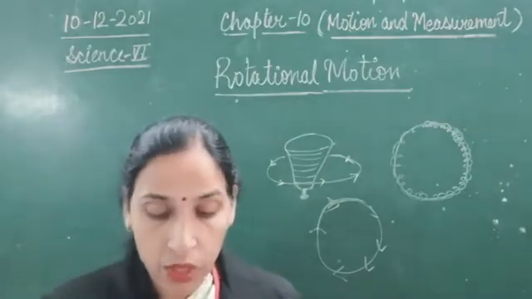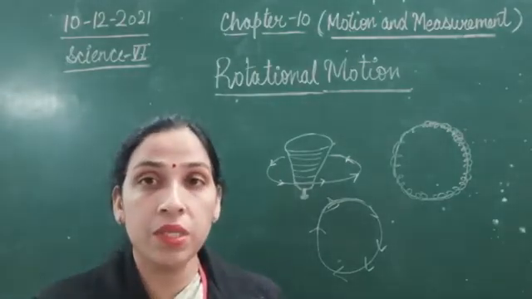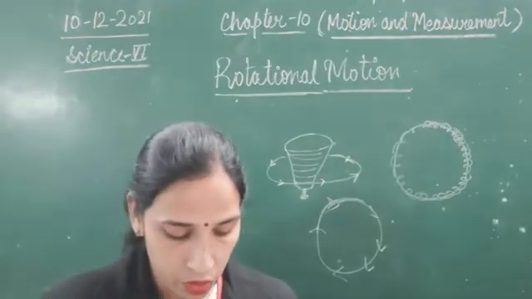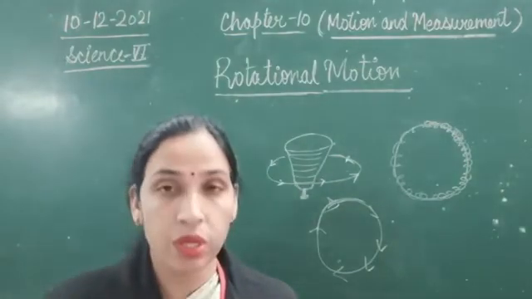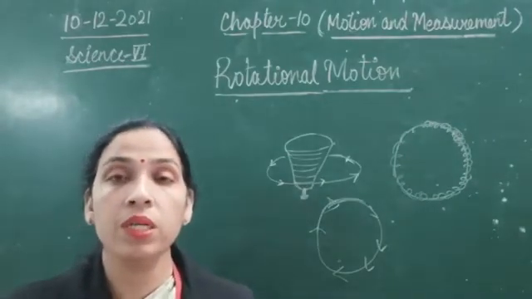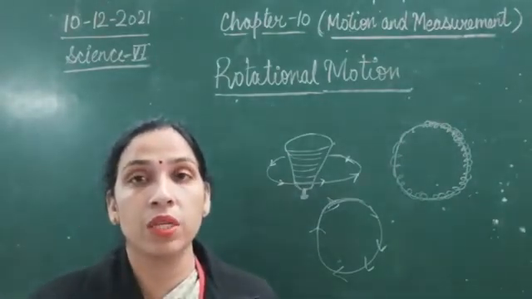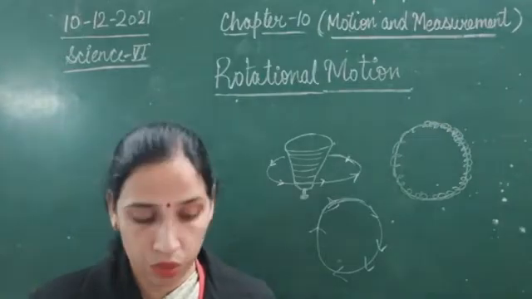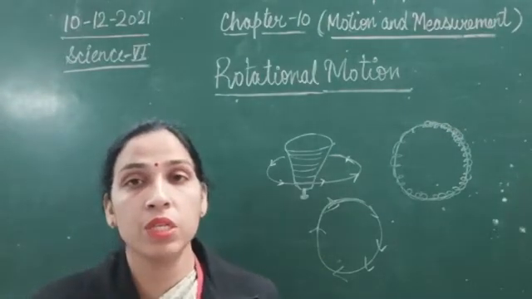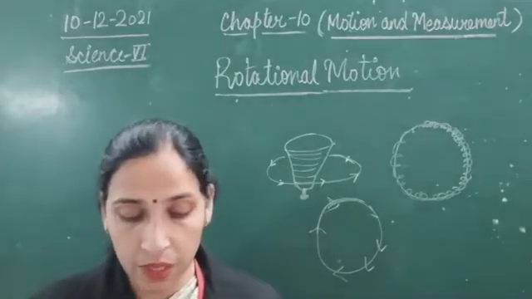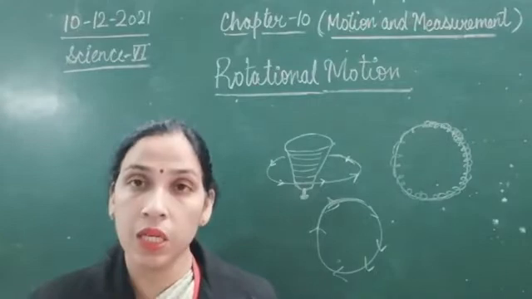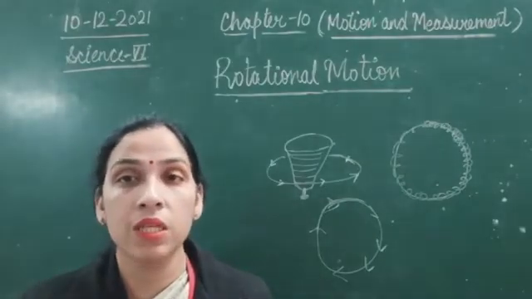So what we find is that there are certain things which are showing more than two types of motion. Again, that is very important. Also important is the difference between rotational and circular motion. Then for objects having more than one type of motion, we are going to consider our Earth.